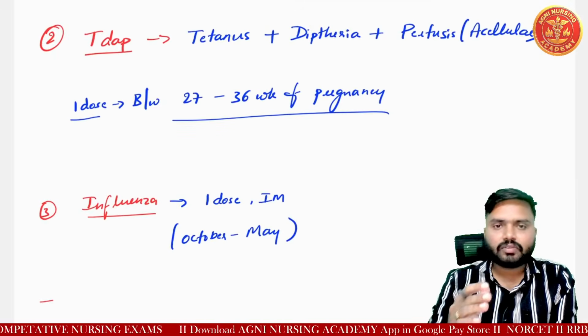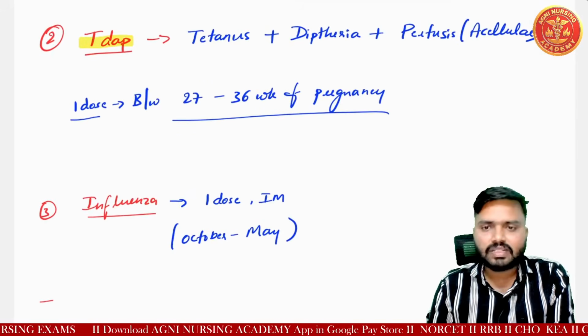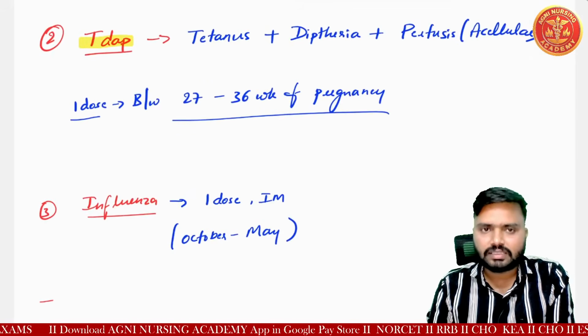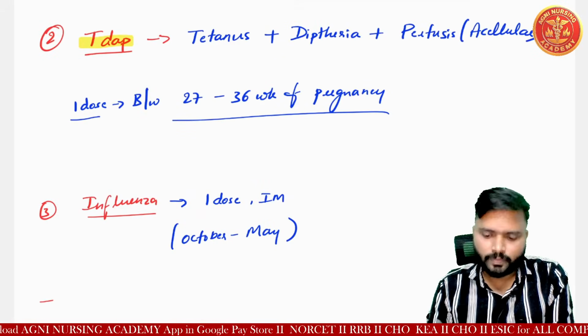Next we discuss Tdap, that is tetanus plus diphtheria plus pertussis, where ap means acellular pertussis. Understood?